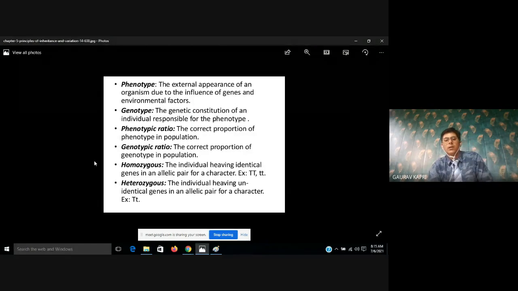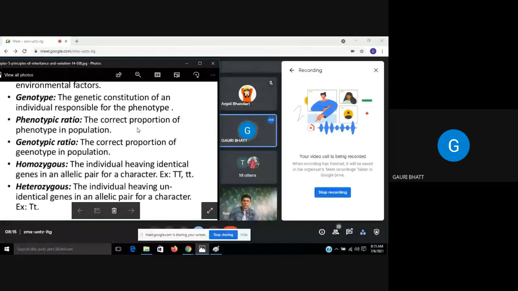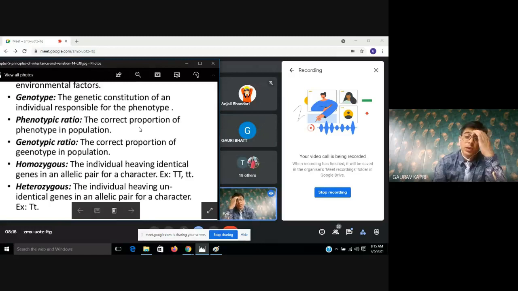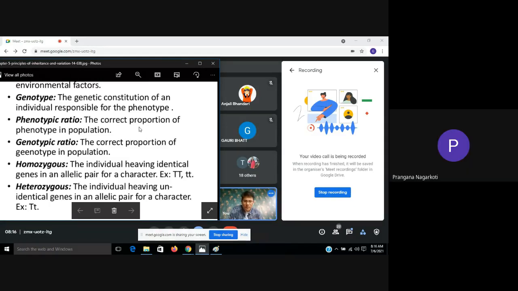Okay, the third term which I want to discuss with you is phenotype. What do you mean by phenotype? The external appearance, what we can see. You are observing the plant and you are saying that sir, the plant is quite tall. Tallness is its phenotype. If it is short, then that is its phenotype. Means external morphological structure can be considered as phenotype, while genotype is the internal gene combination.